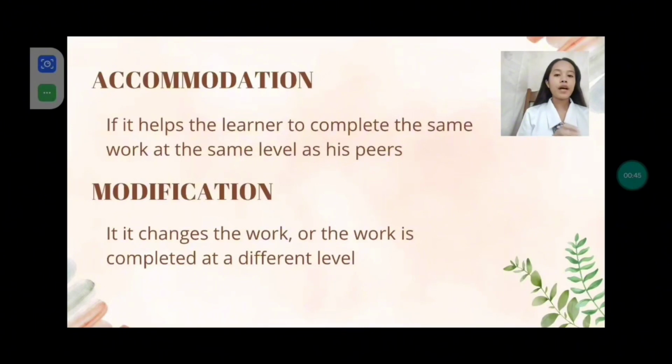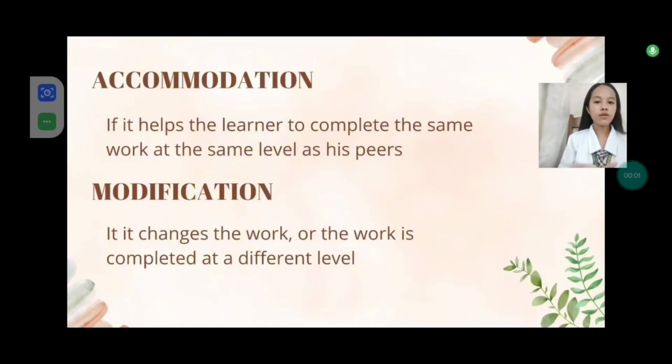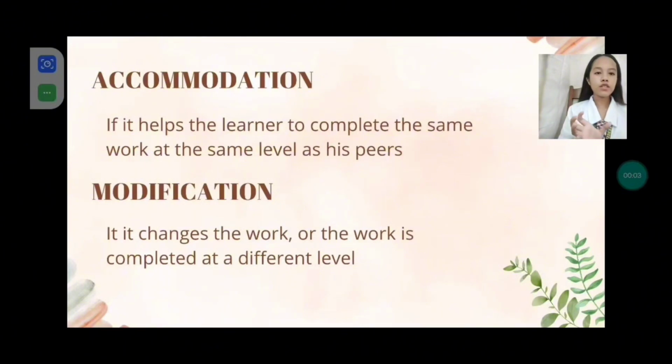For example, a student with dyslexia listens to the audio version of the book that his classmate is reading. So if it is the same materials and the same level as his peers or his classmate, that is what we call accommodation. In modification, if it changes the work where the work is completed at a different level, that is modification. Unlike modification, in accommodation, di ba?